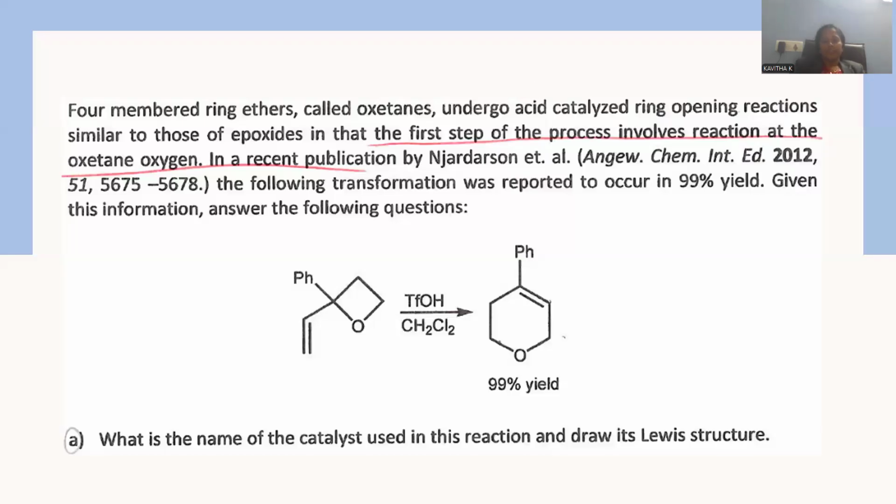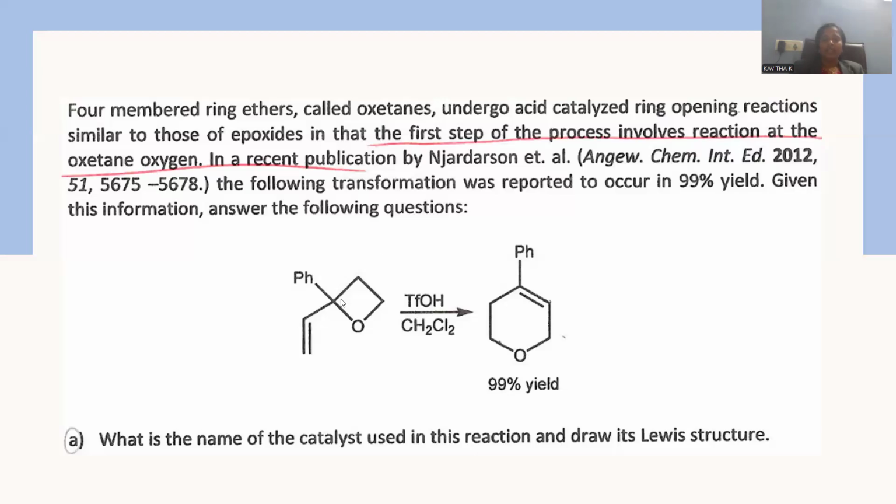Four-member ring ethers called oxetanes undergo acid-catalyzed ring opening reactions. I'm going to add this tetrafluorocarboxylic acid. Whenever this acid is added, it is able to participate in the ring expansion reaction, and there is a suitable olefinic double bond at position number 2 that is able to enhance the ring system in such a manner that a 6-member ring system is generated.